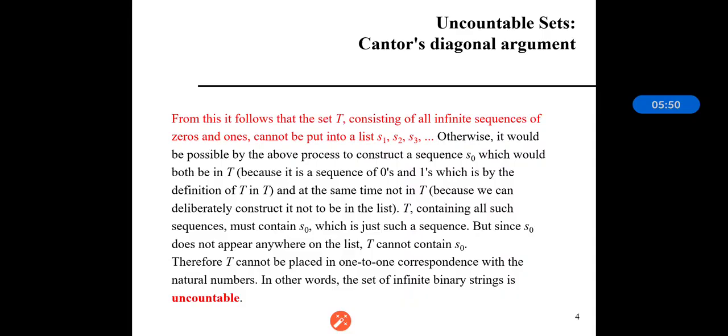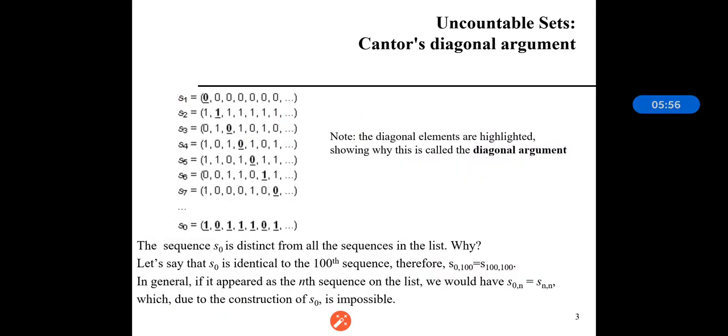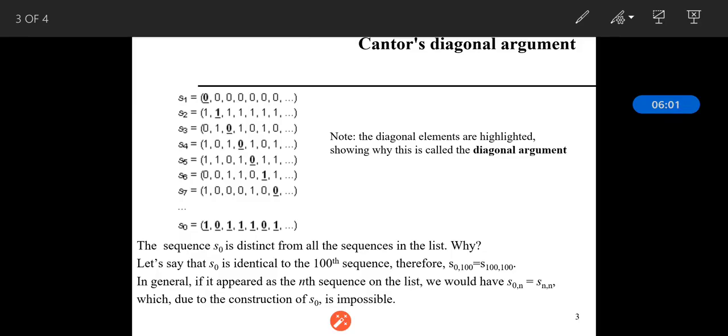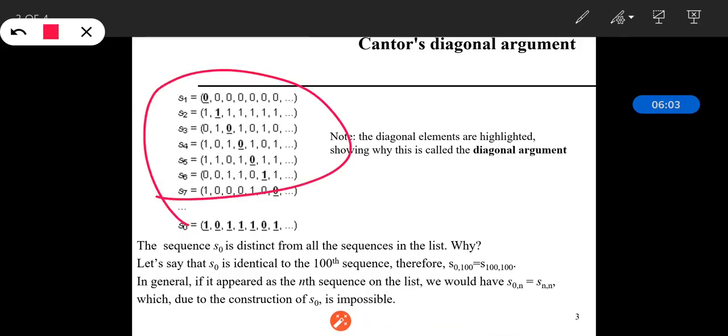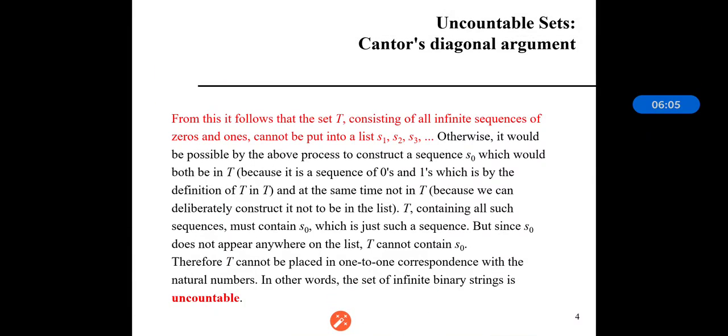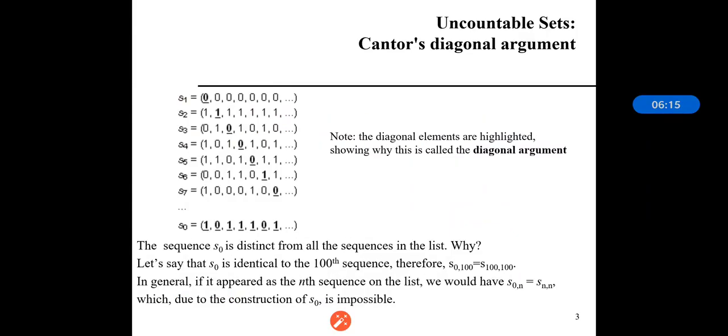But since S0 does not appear anywhere in the list, we can see over here that this S0 does not appear anywhere in this particular given list. Therefore T cannot be placed in one-to-one correspondence with the natural numbers. And that's why the set of infinite binary strings is uncountable.